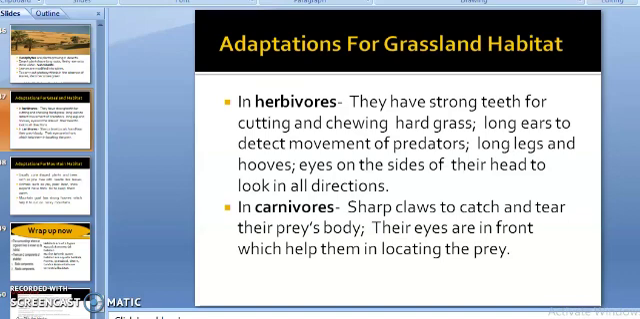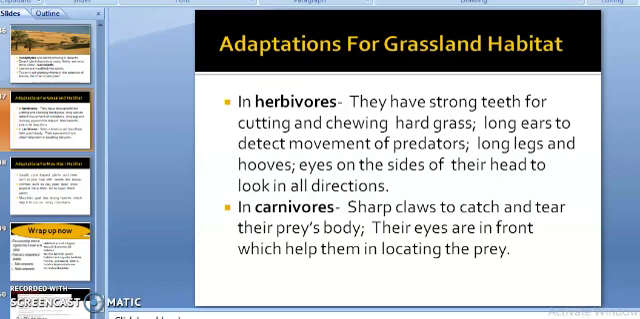Also, they have eyes on the sides of their heads, which help them to look in all directions for predators' presence. The grassland animals have the ability to camouflage, to hide themselves in the surroundings. Their body color usually merges with the dry bushes of the grasses. This helps to protect them from their enemies.